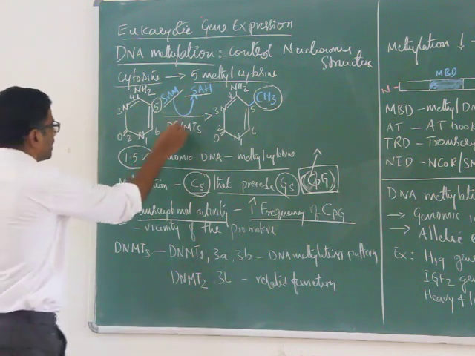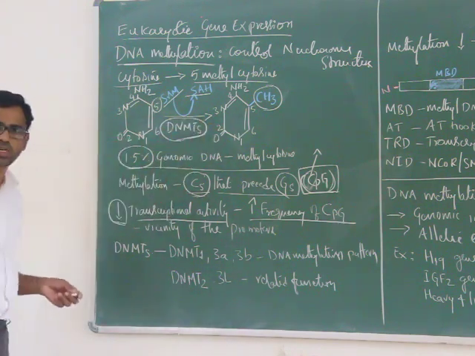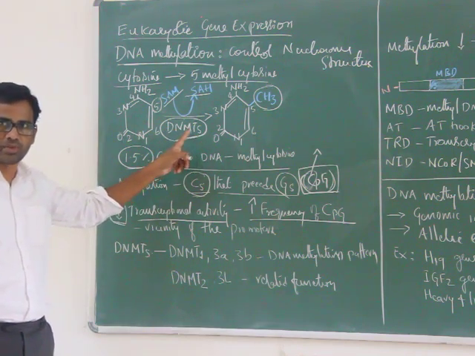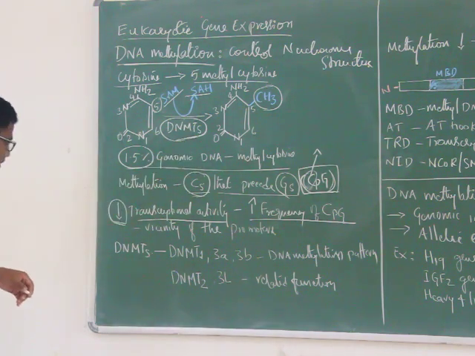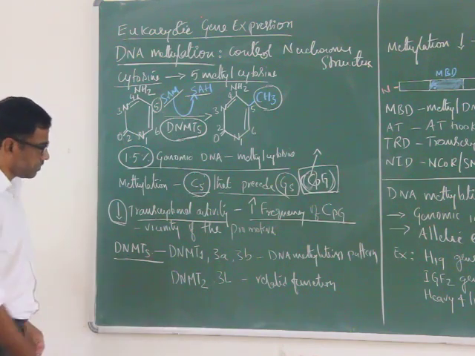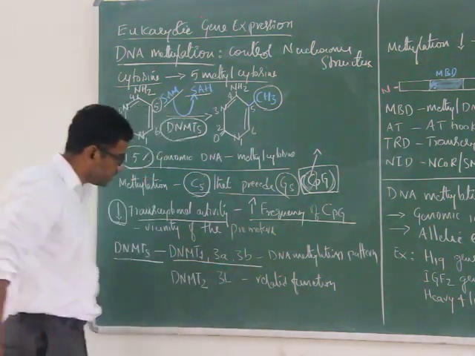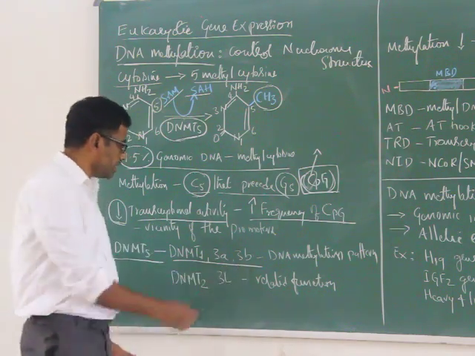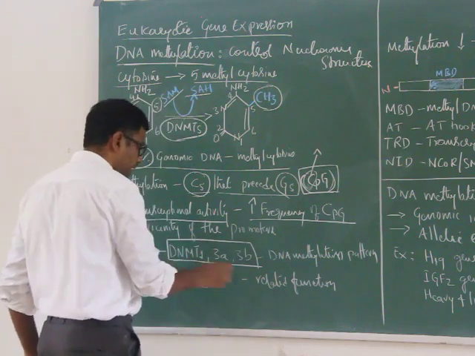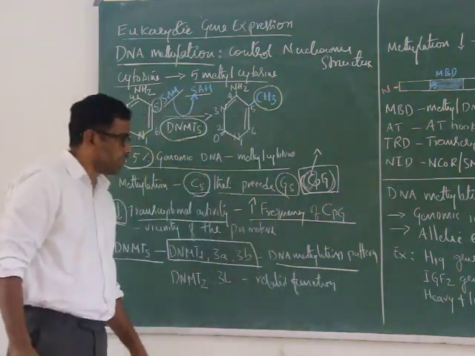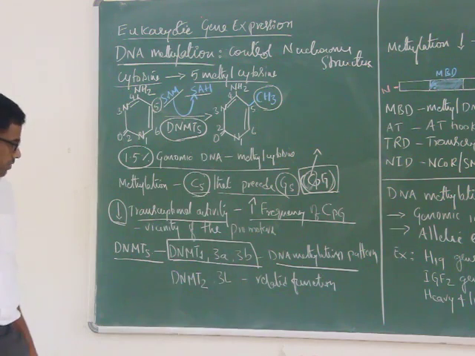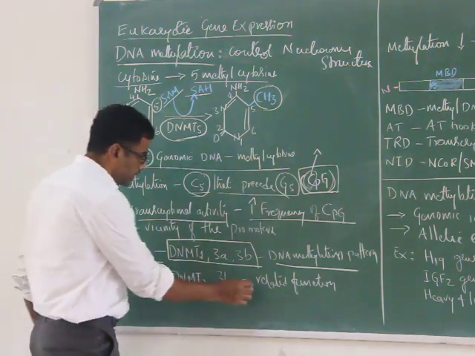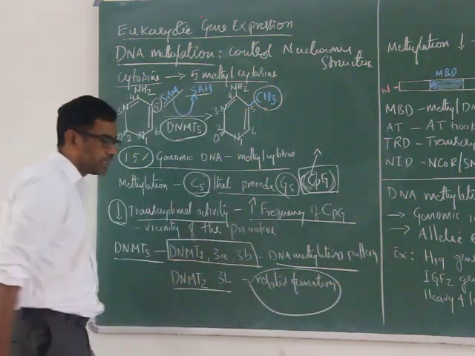The enzymes involved in the transfer of methyl groups are DNMTs, or DNA methyl transferases. We have some types of DNMTs: DNMT1, 3A, 3B. These are very well studied and characterized. They are involved in DNA methylation, maintaining the DNA methylation pattern. The other two enzymes, DNMT2 and 3L, are also involved in related functions.